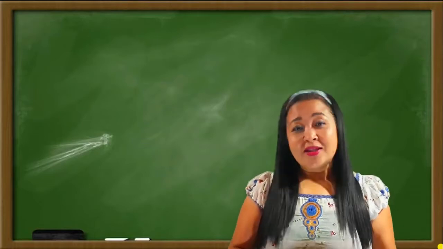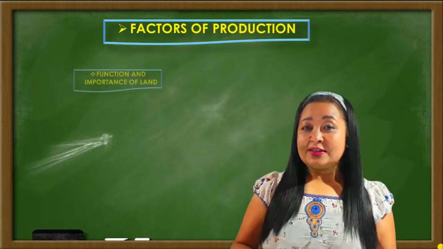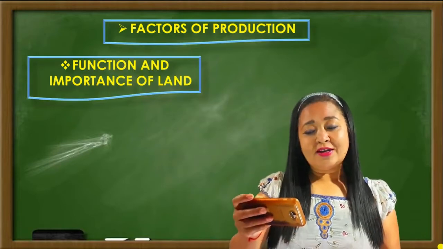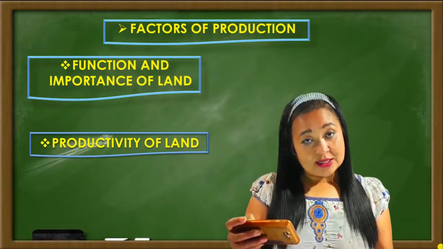In the last class, that is factors of production. Today's topic is the importance of land. First we're going to see the function and the importance of land, then the productivity of land. These are the two topics that we are going to discuss today.